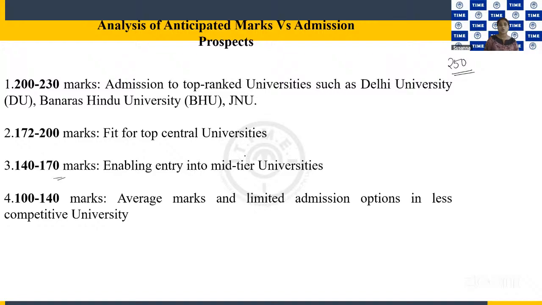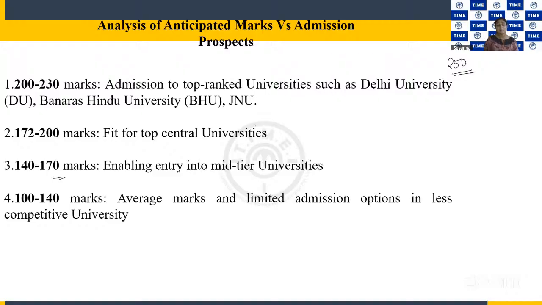So everyone's focus is what? To get into top universities of India. Everyone's dream is to get into universities like Banaras Hindu University and DU. For that, you have to score very high marks in CUET UG and get good ranks.